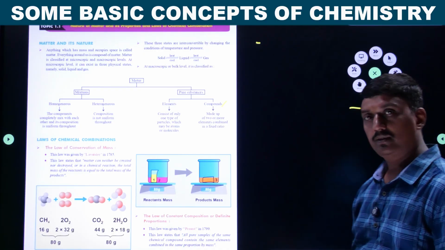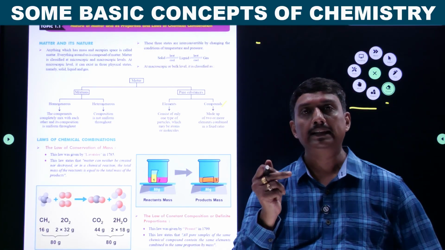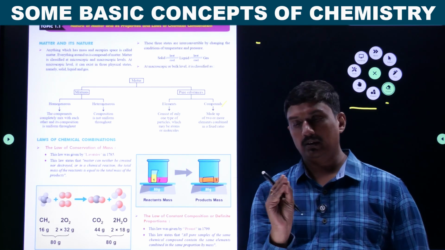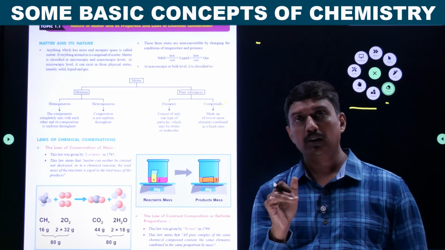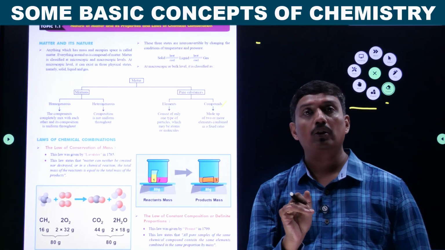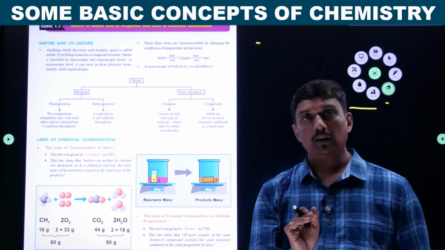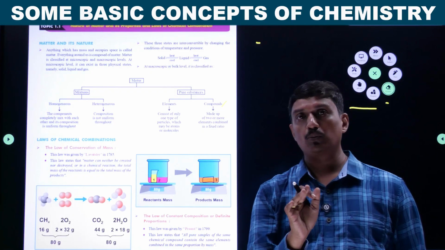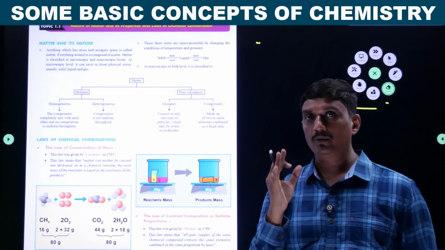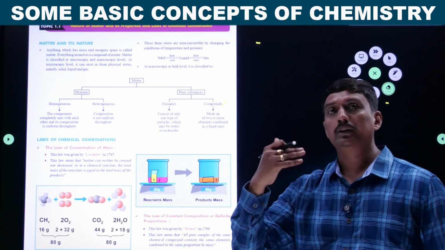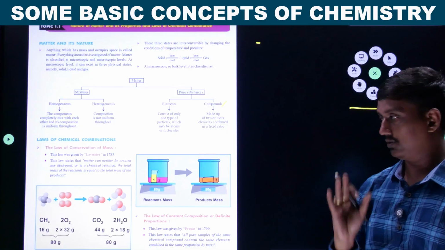Usually these topics are very important for NEET, CET as well as board exams. They will give certain examples and you should identify which law it is. For a given reaction, you should identify which law is applicable or which law it is following. You should be very careful. Based on this, we have some numericals also. In the later classes, it will be discussed.